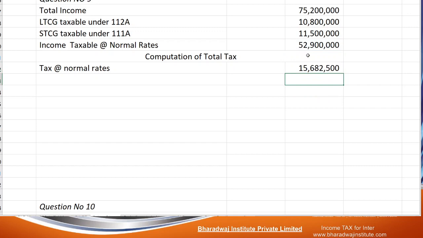Okay, if you want, you can work out separately also. Up to 2,50,000 nil, 2,50,000 to 5 lakh, 12,500 will come. 5 lakh to 10 lakh, 5 lakh into 20%, 1 lakh will come. Then balance 5 crore 19 lakhs into 30%. This will be the tax at normal rate. Okay, then tax at special rate.